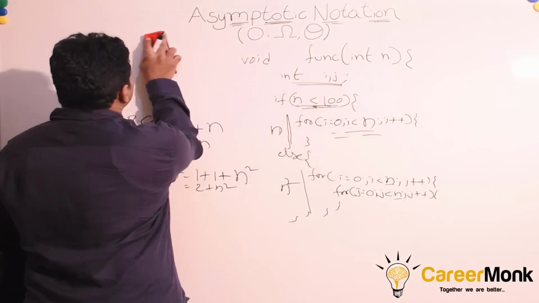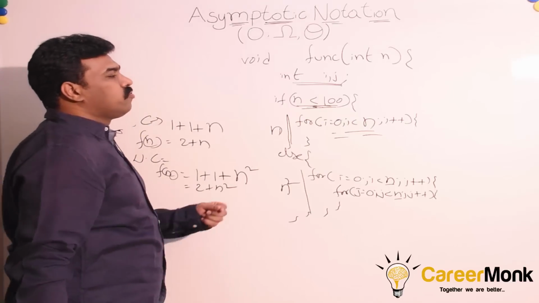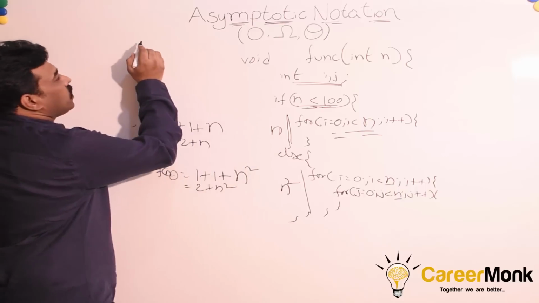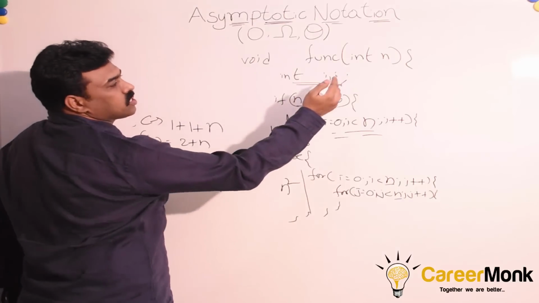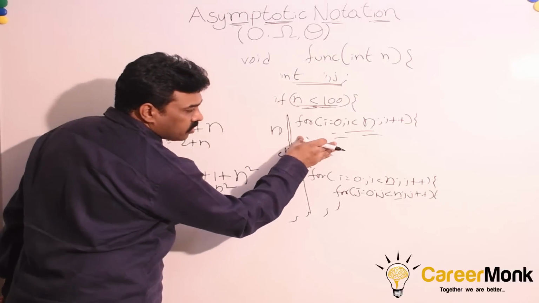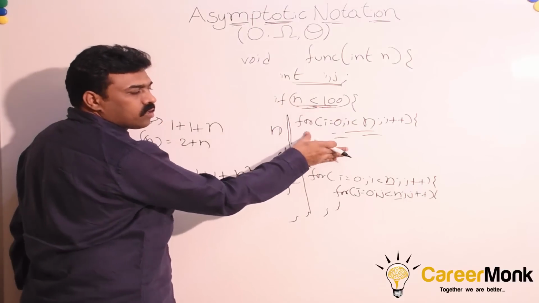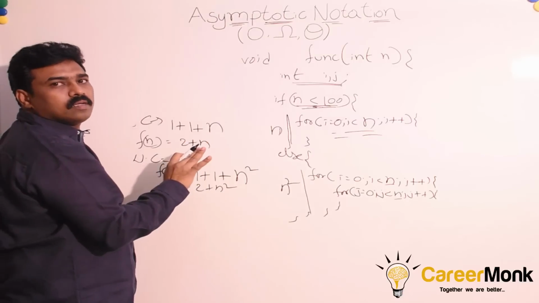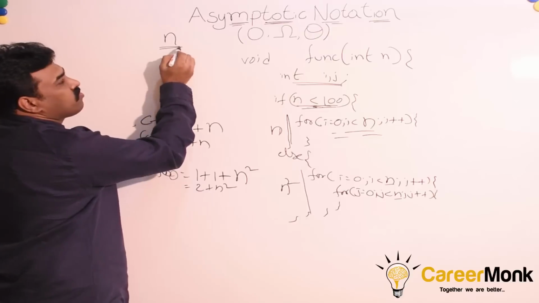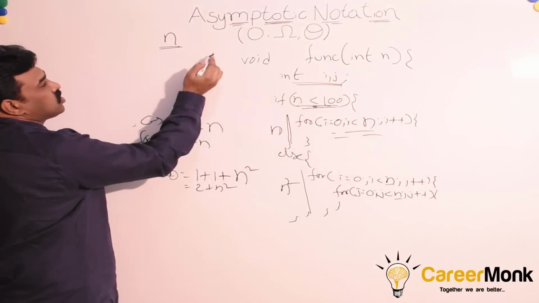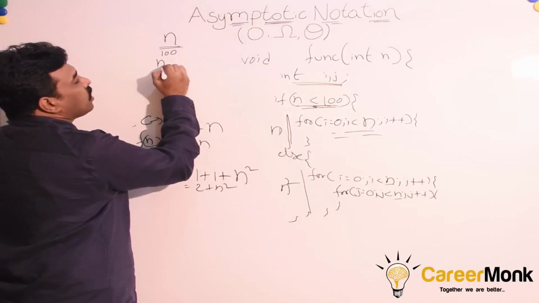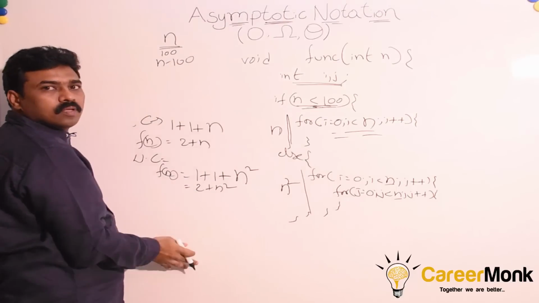To understand that, since we don't know the actual input for which the algorithm gives the average case, what we do is perform all such possibilities. For example, for n equal to 1, we execute the if part. For n equal to 2, we execute the if part, and so on till n equal to 100. Let us say we are performing n such operations in total. For the first 100 we are going to the if part, and for the remaining n minus 100, we are going to the else part.